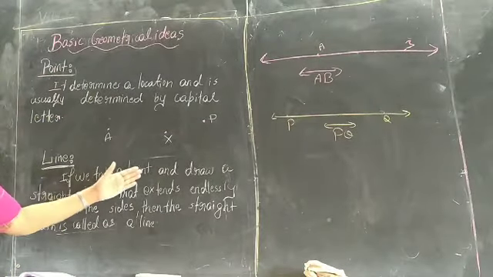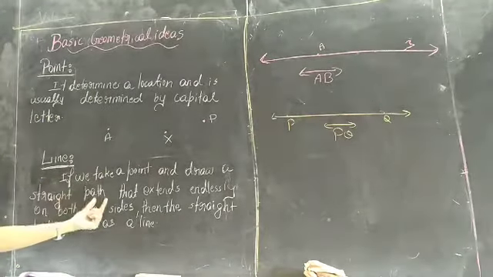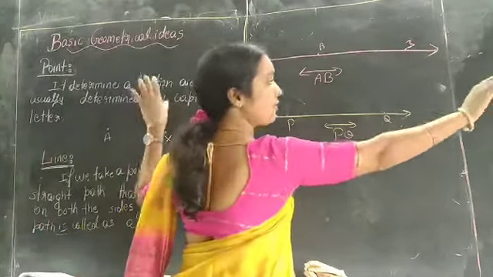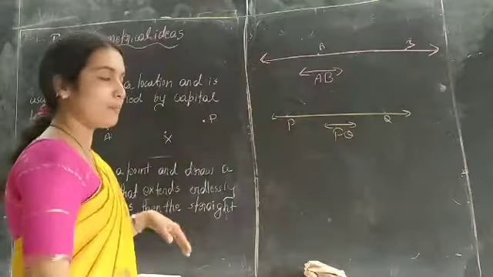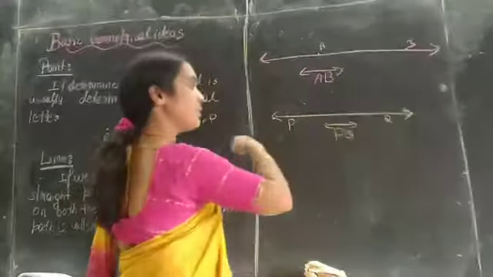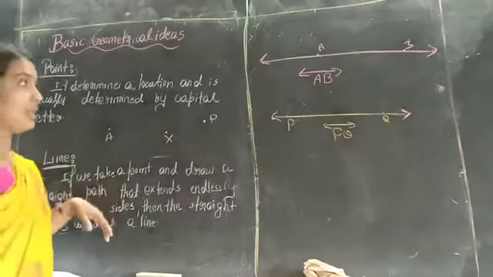So if we take a point and draw a straight path that extends endlessly on both sides, it can be extended, and it doesn't have an end. In both directions we can extend the line.